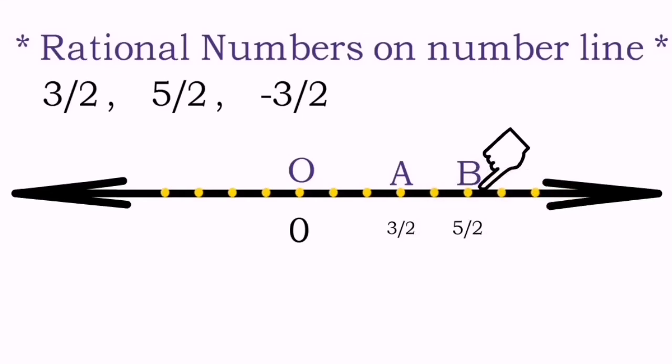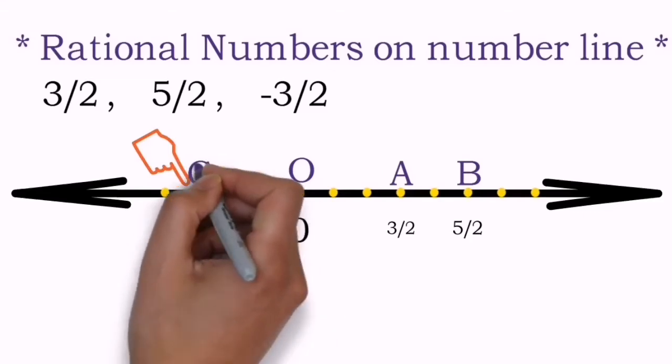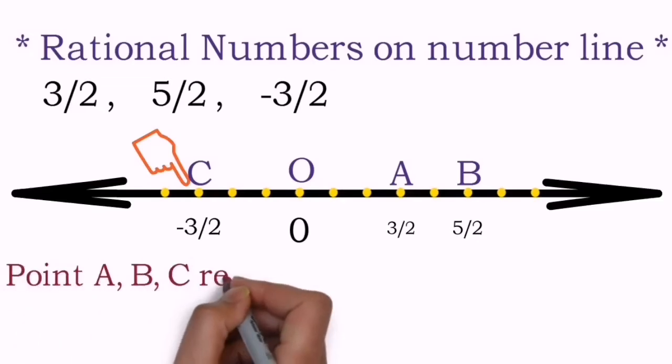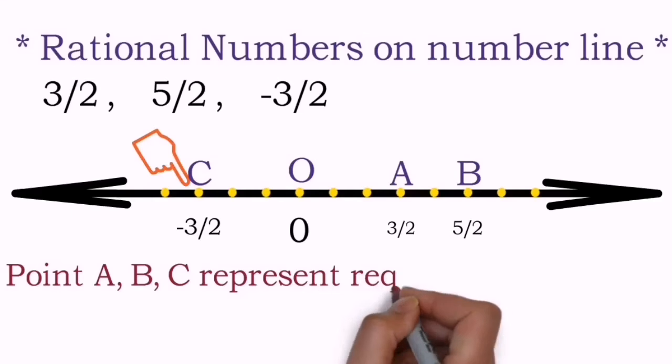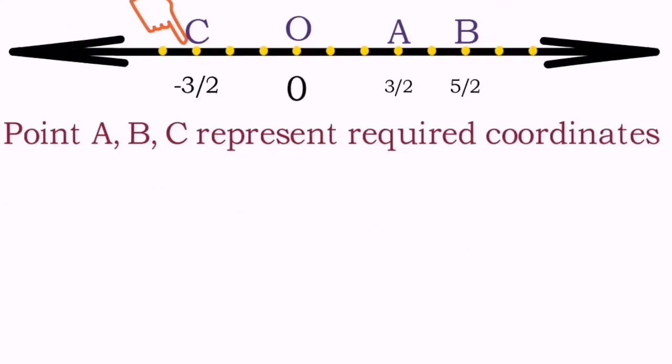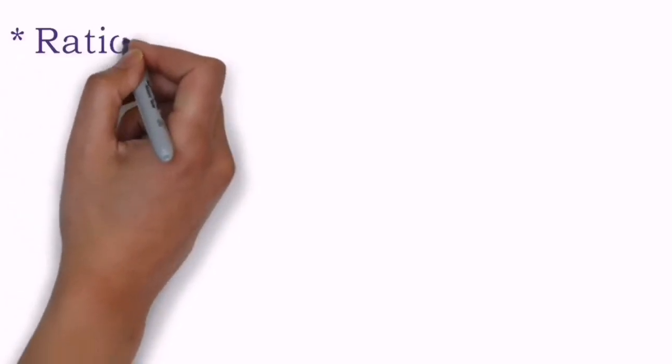Do not forget to name it according to your wish. Whatever letter you like, you can go ahead. The next one is minus 1 upon 2, then minus 2 upon 2, and the third one remaining is what? Minus 3 upon 2, and that's what our third number is. Now this is the general instruction which you follow while showing any rational number on the number line. And once you show all the rational numbers on the number line, don't forget to mention the final answer, the final statement, the way it was shown on the screen.